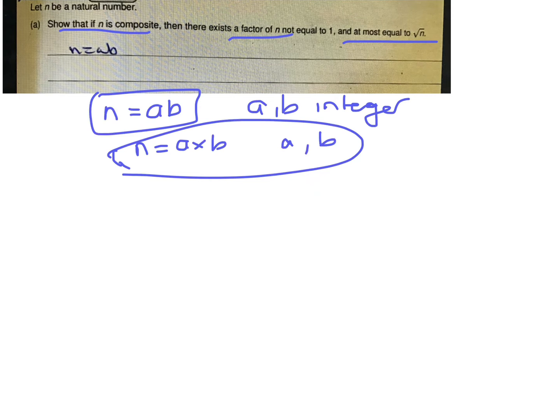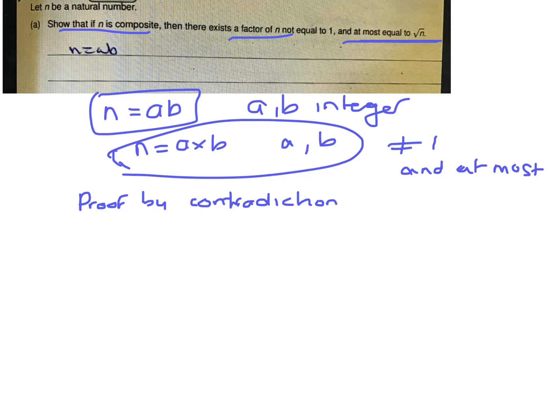So what we're going to do here is use proof by contradiction. We're going to contradict this statement. So this is what this is saying: we want the factor not to be equal to 1, and we want at most the factor to be, so we want it to be less than or equal to root n.